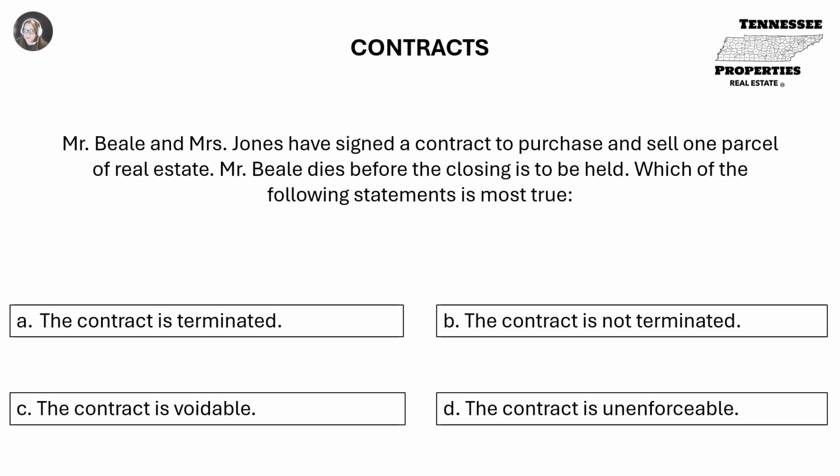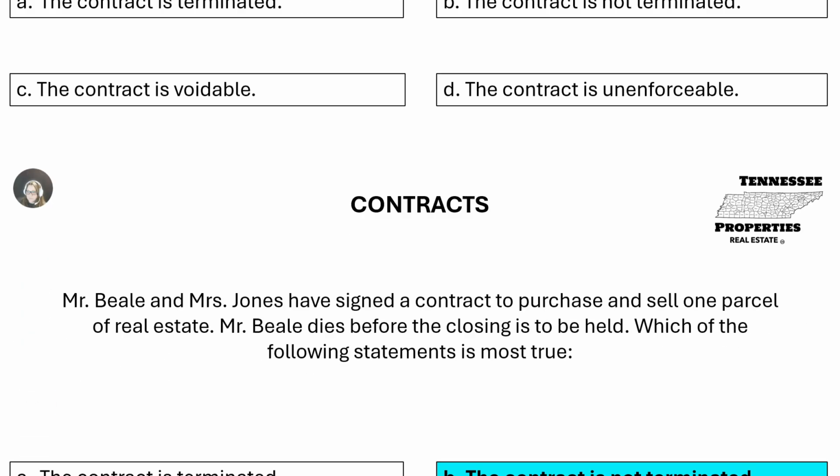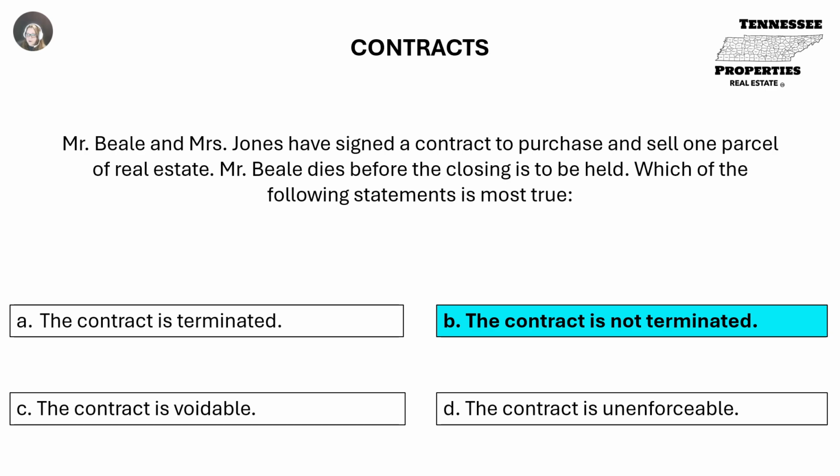Mr. Bill and Mrs. Jones have signed a contract to purchase and sell one parcel of real estate. Mr. Bill dies before the closing is to be held. Which of the following statements is most true? A. The contract is terminated. B. The contract is not terminated. C. The contract is voidable. Or D. The contract is unenforceable. B. The contract is not terminated.